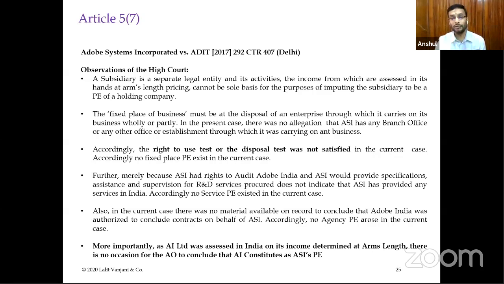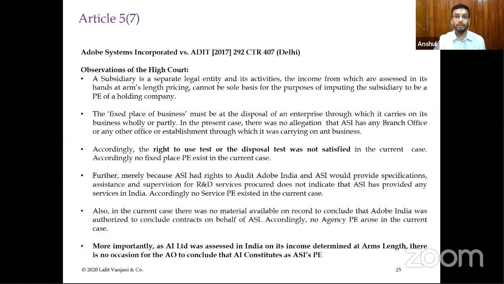And as we discussed yesterday, in the case of Galileo, the software on the systems of a travel agent was considered to be constituting a PE in India, but when it was determined that the Indian distribution agency had been remunerated at arm's length price, the courts held that there is no further attribution required, and even though the PE was held to be existing, there was no further implication.